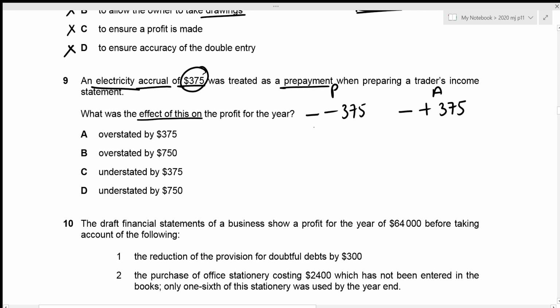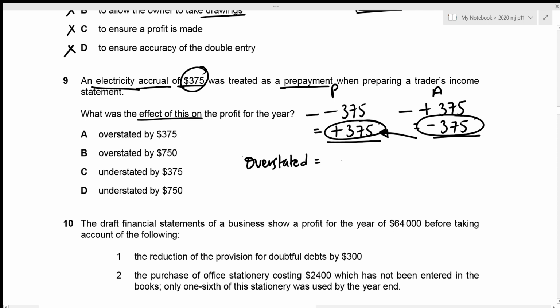So for prepayments, it actually increases the profit by 375, but it should have been decreasing the profit by 375, right? So we just need to figure out the effect on this. It should have been this, but we made an error and did this. So the effect is obviously that the profit is higher in this case, right? So profit is overstated. And the overstatement amount is just going to be the difference between these two values, right?